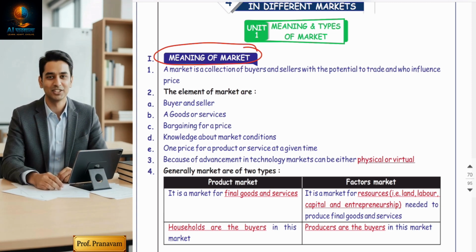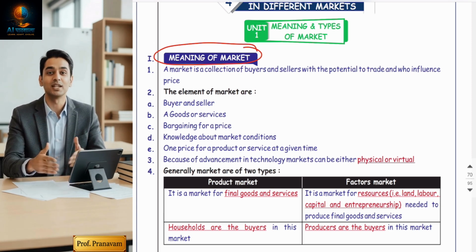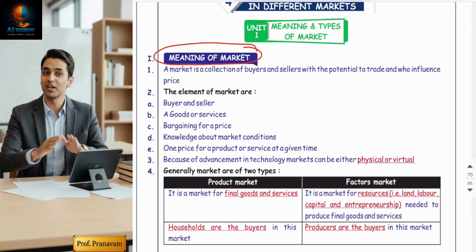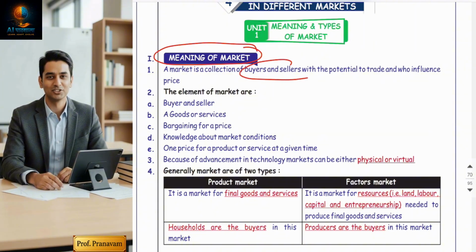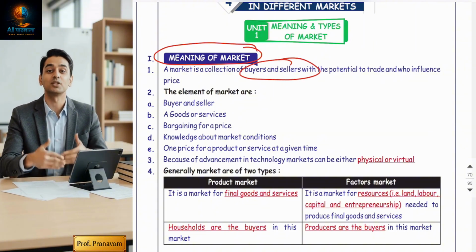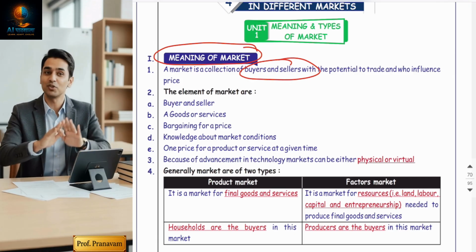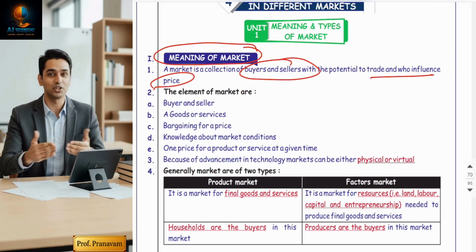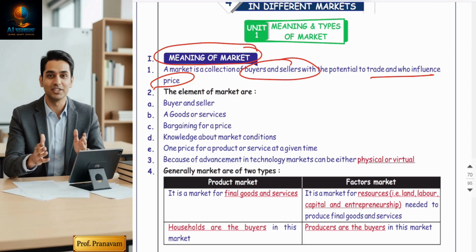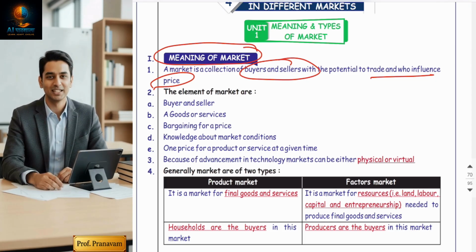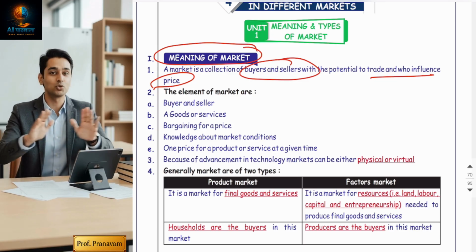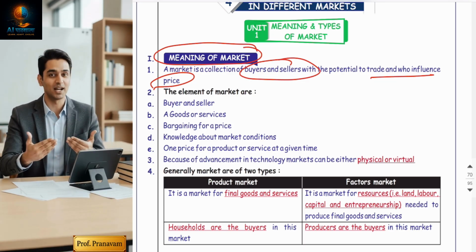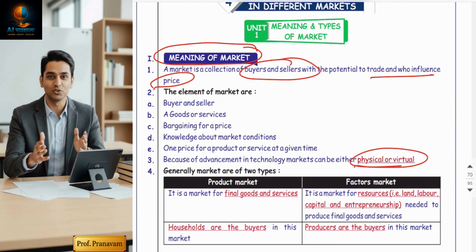Friends, the market does not just mean a physical place like a shop or mandi. It means a system of exchange where buyers and sellers interact to trade goods and services and influence the prices. Yes, a market can be physical as well as now virtual. Market can be physical as well as virtual.